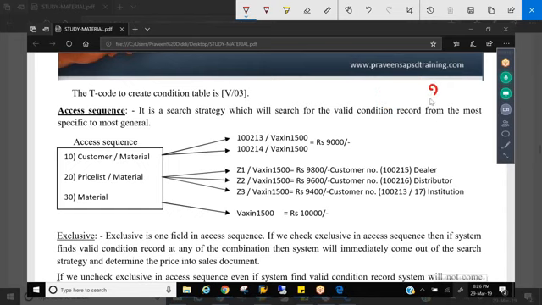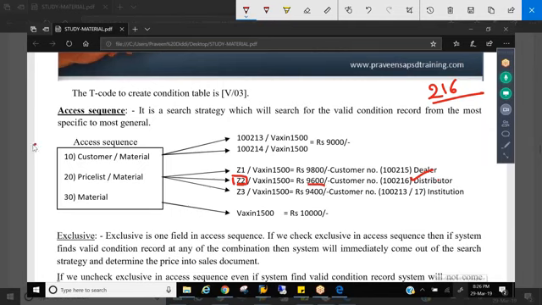If a 216 customer places an order? It's 9,600, because the 216 customer, who is a distributor, is part of a price list called Z2. All the customers in the Z2 price list will have the same price, 9,600.